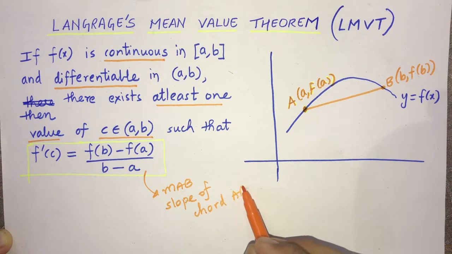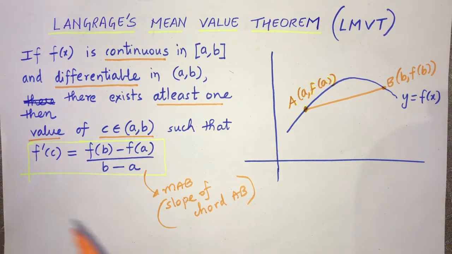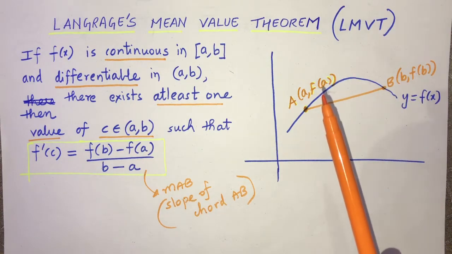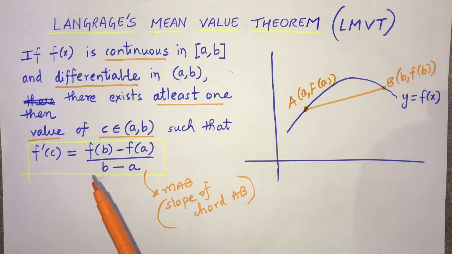Slope of chord AB, that is here on the right hand side. Check: y2 minus y1 upon x2 minus x1, f of b minus f of a upon b minus a.